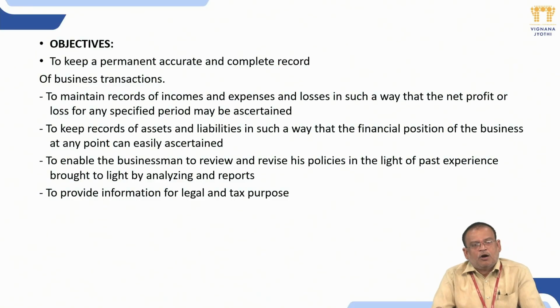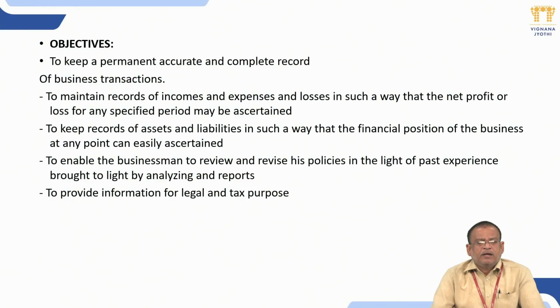Next, coming to the objectives of accountancy. There are a limited number of objectives. The first one is to keep a permanent, accurate and complete record of business transactions. Whenever all business transactions are recorded, it is easy to know the financial position or to prepare financial statements. Whenever you want to receive any amount from outside, by looking into the recorded accounts we can easily identify how much amount is receivable from or payable to that person.